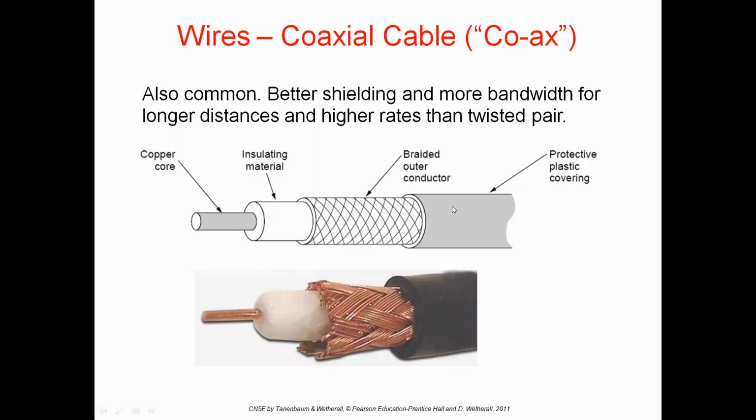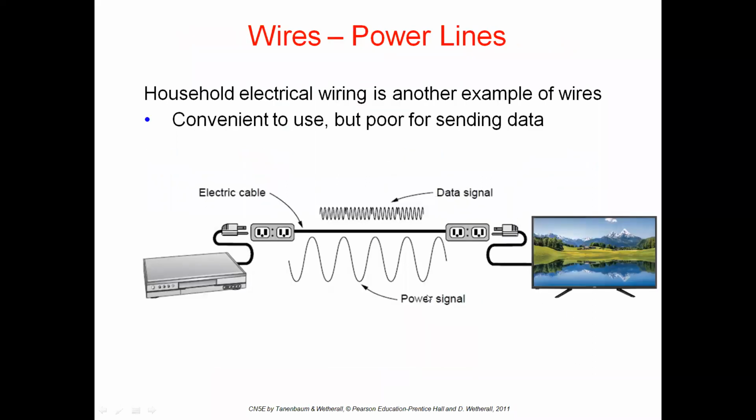Above the braided outer conductor, we have the plastic protective covering. This is the physical diagram. This is the copper wire. This is the insulating material over the copper wire. This is the braided outer conductor over the insulating material, and above we have the plastic protection.